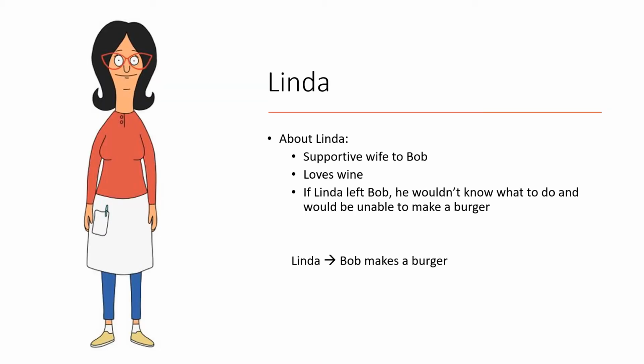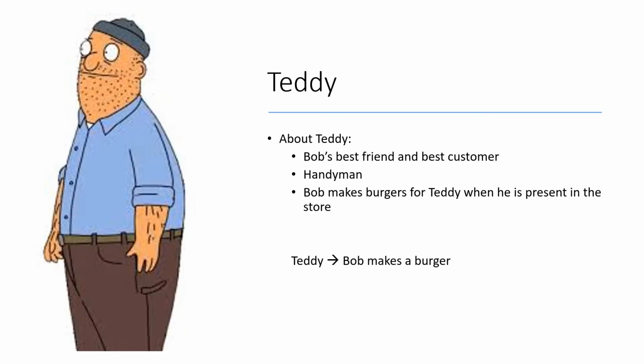Linda is Bob's wife. She is super supportive, and basically if Linda were to leave Bob, he wouldn't be able to make burgers anymore. He would feel very lost and confused. So Linda is an activator in this scenario.